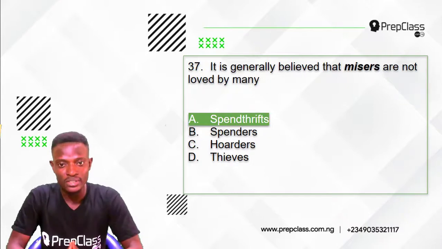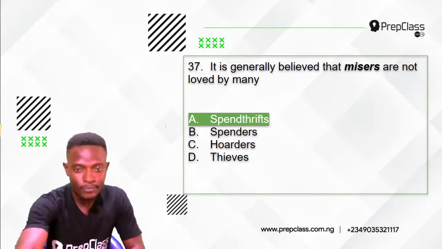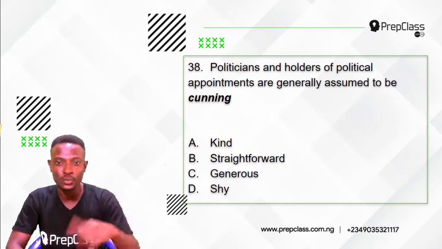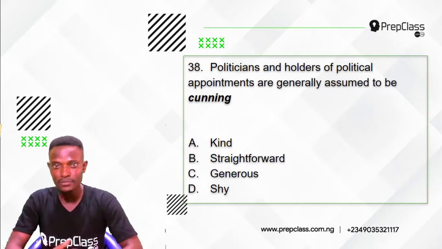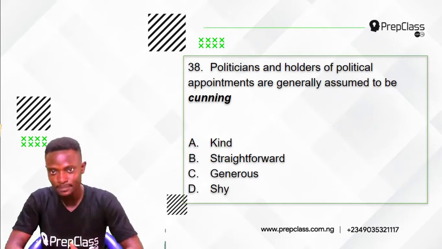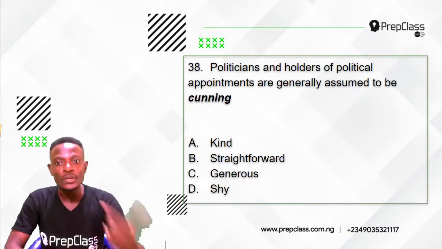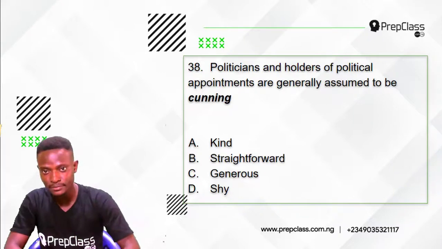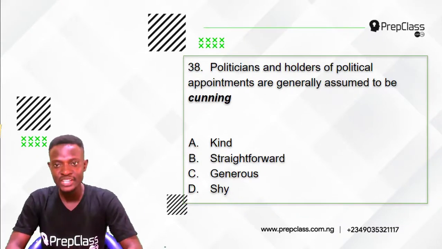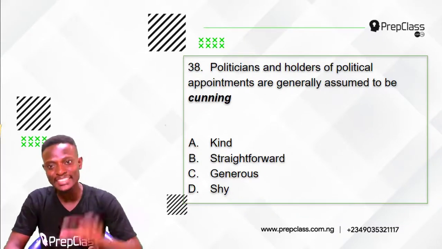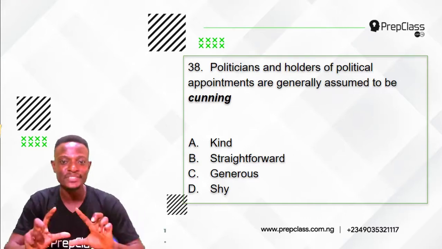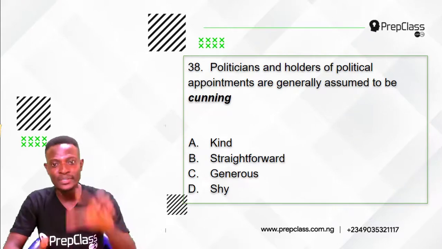Alright, moving on to the next question, question 38. Remember, we have to select the option that is the opposite meaning to the word in italics. Question 38 reads, politicians and holders of political appointments are generally assumed to be cunning. The word in italics here is cunning. So we have to select the option that is the opposite meaning to cunning.